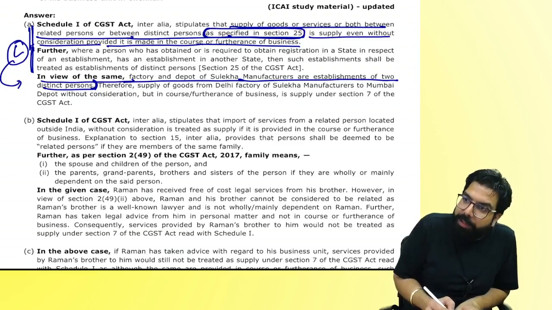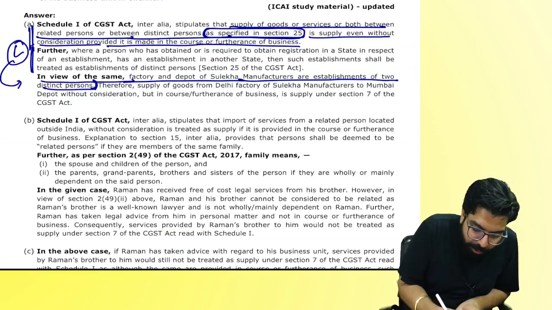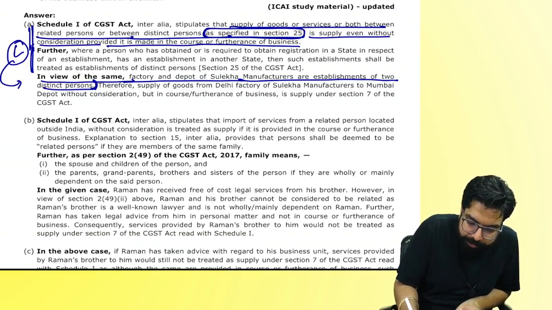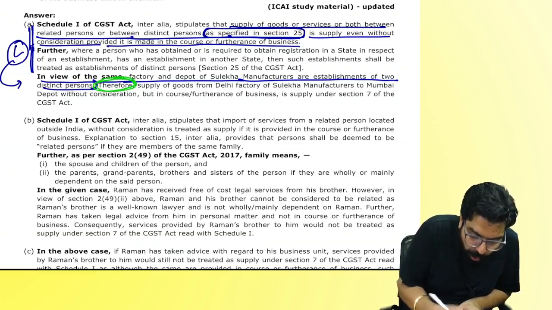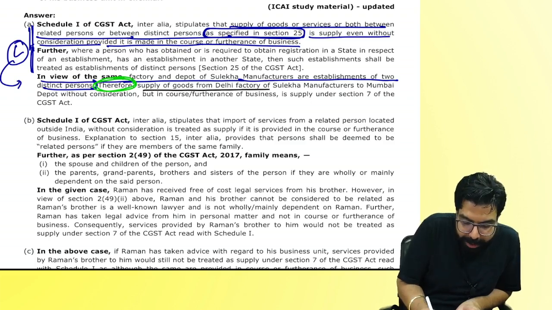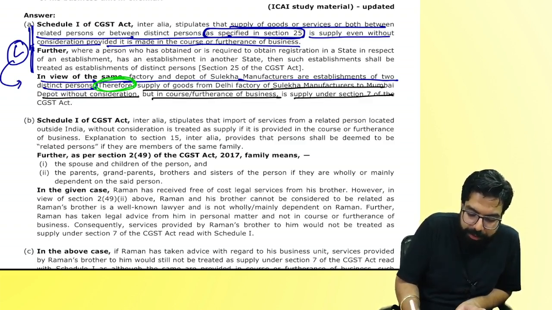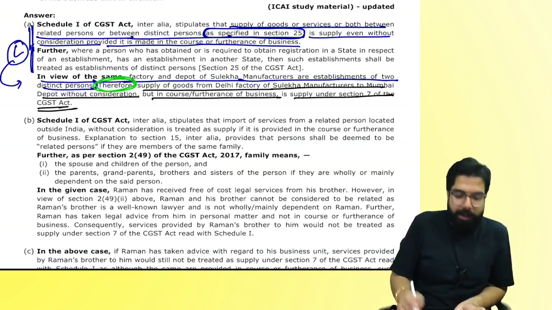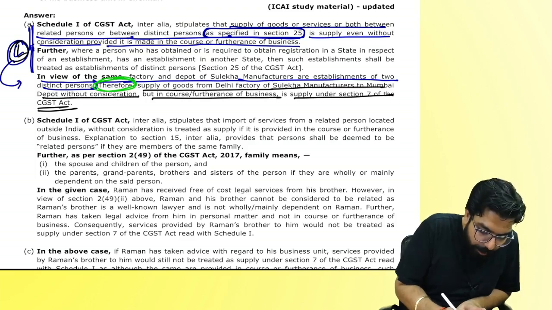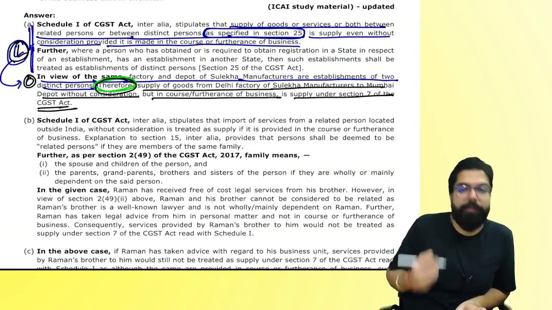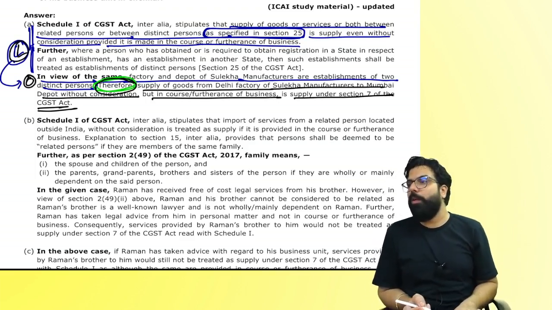Observation done. Conclusion. Can you see the conclusion? What is the conclusion telling over here? Therefore, in the given case, supply of goods from the factory in Mumbai to the depot without consideration in the course of business is a supply under section number 7. Is it the law? Is it the observation? And is it the conclusion? Yes. Can I go ahead, everyone?